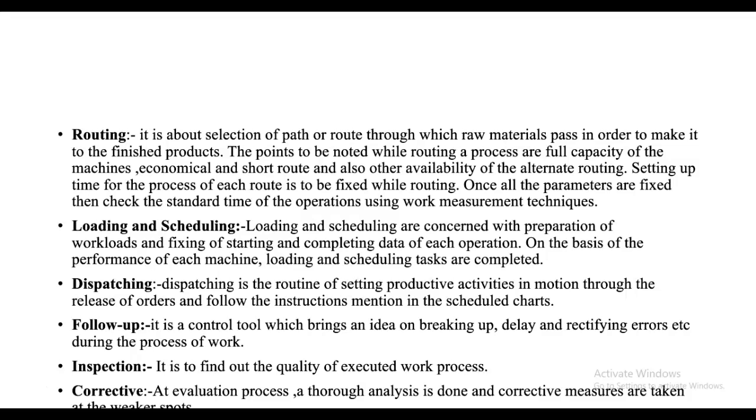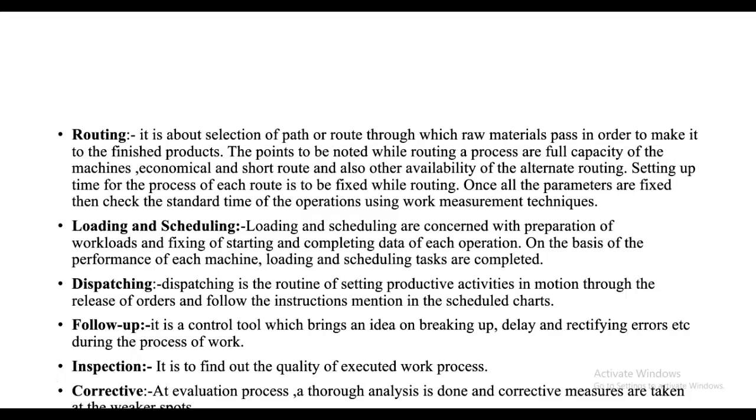So in the routing process, we make a complete analysis of the product that we will make, and how much time the product will take to move from one workstation to another workstation, and the availability of all the other factors. Means in routing we place all the workers or employees involved in our process according to our plan at different workstations, so that the products are generated in an effective way. So all these factors work in routing.